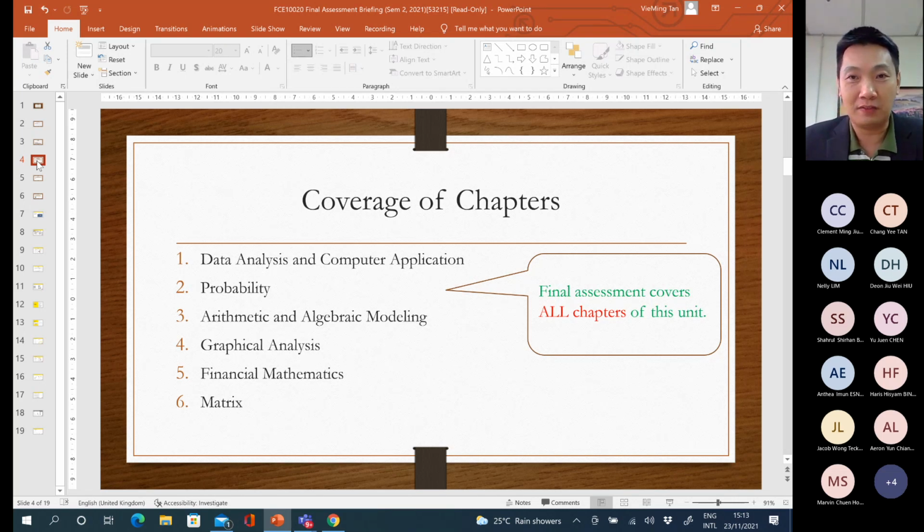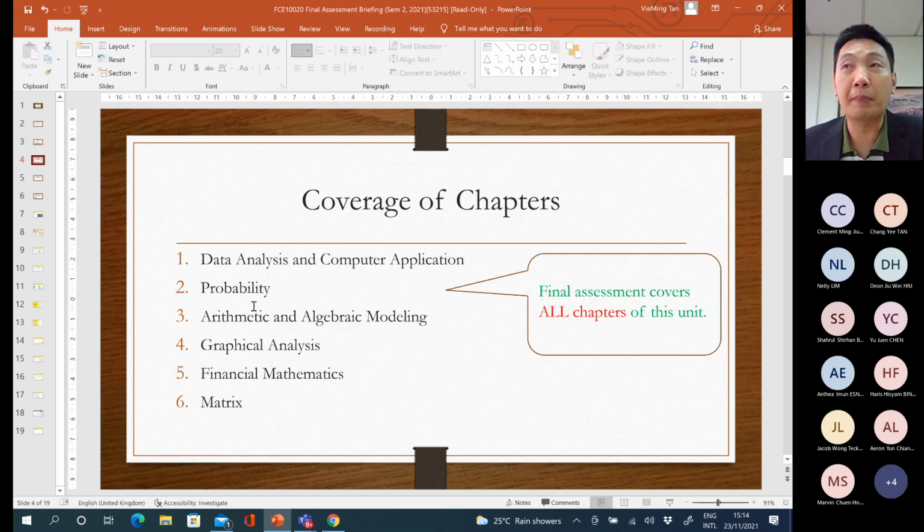All of the chapters will be covered in this final assessment, which includes statistics such as data analysis and also using some of the functions from Excel to draw diagrams and do some basic descriptive measurement calculation. For this chapter, make sure that you know the grouped data and also ungrouped data calculation, know the difference, and know how to elaborate the value of all these measurements.